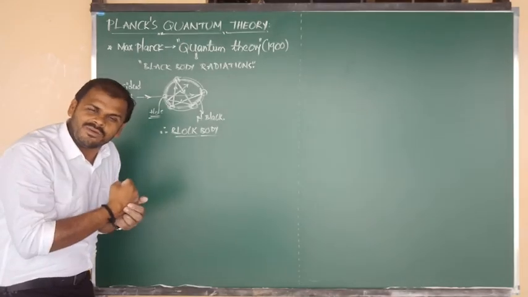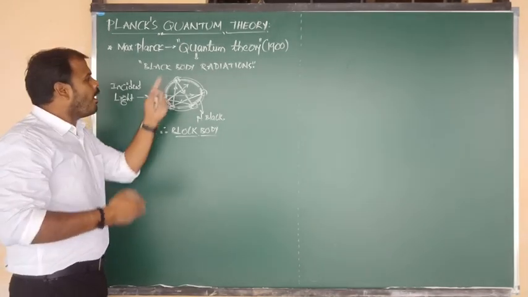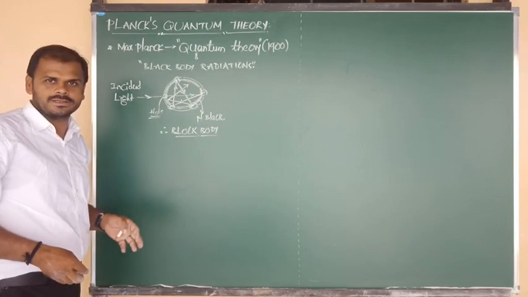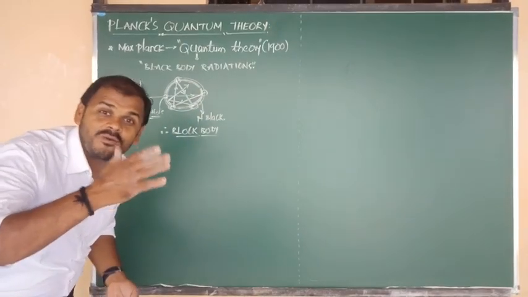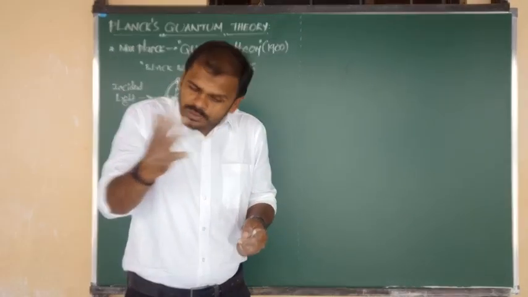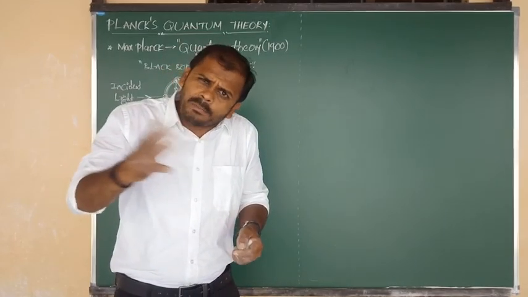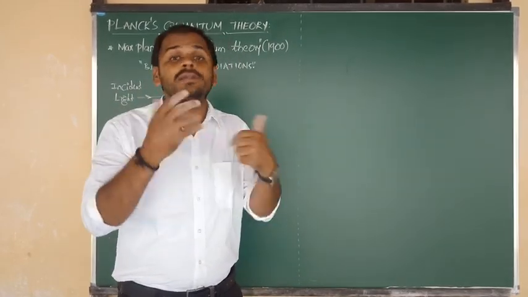By the gain of incident light energy, all the electrically charged particles will undergo vibrations. Why are the electrons vibrating?